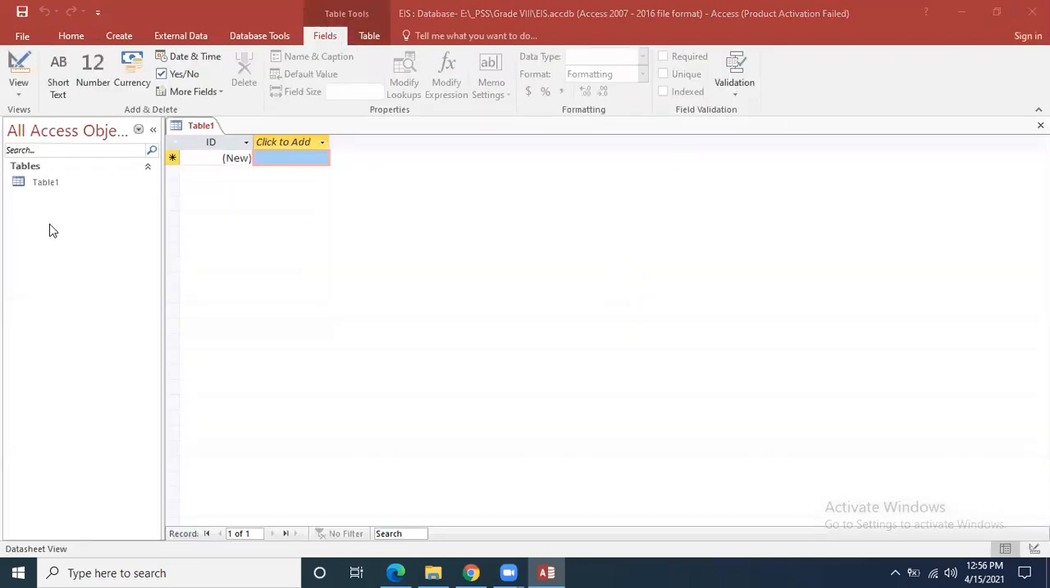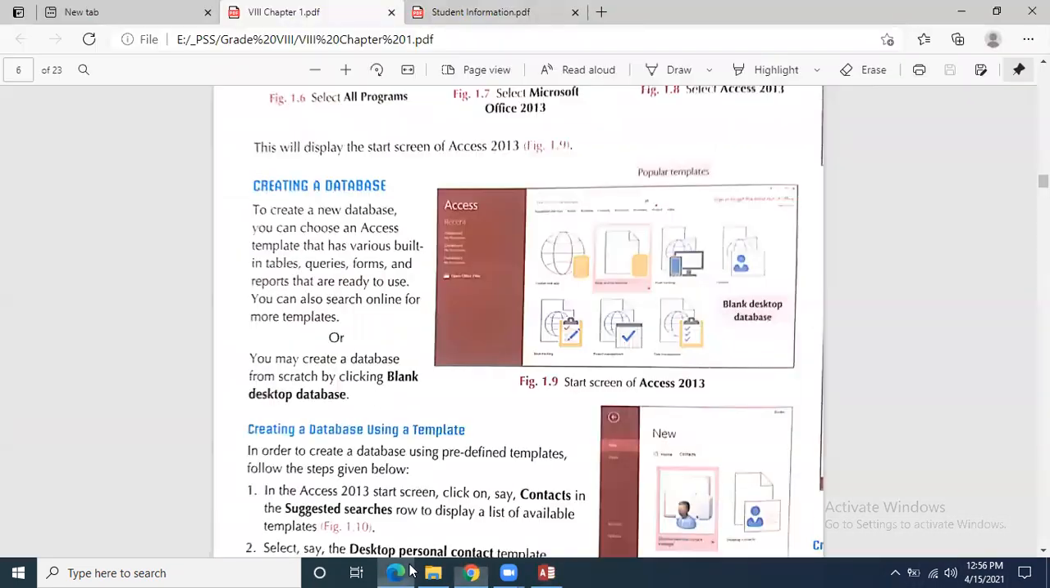Okay, now we have clicked on the create button. Now the database has been created, but still there isn't any table. This is basically a blank table in which we can enter data. So basically this explanation is creating a database. To create a new database, you can choose an Access template or you can take the blank file.